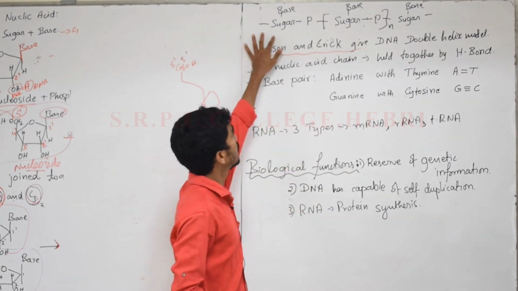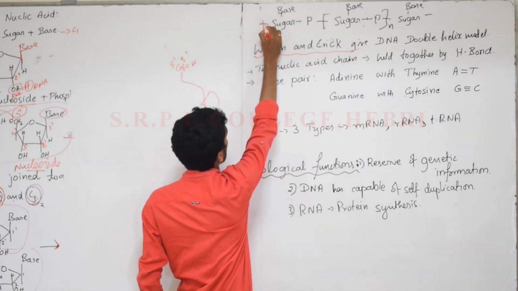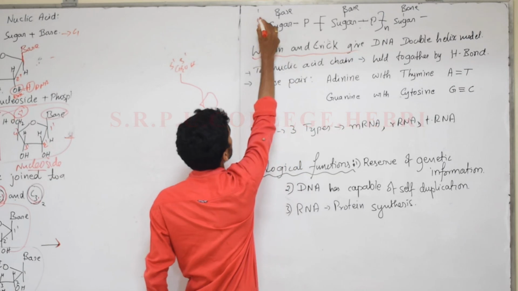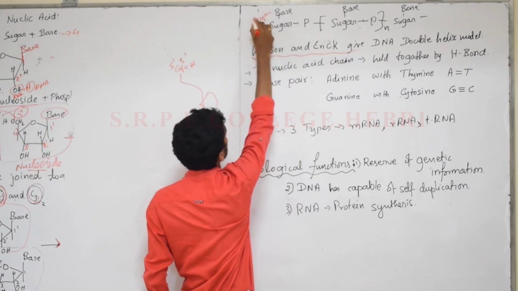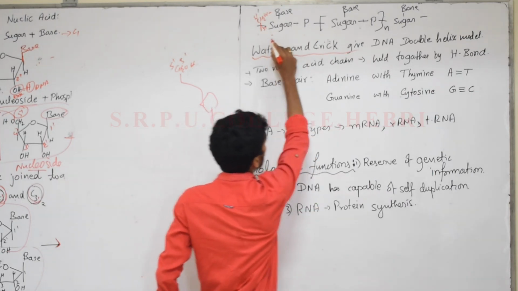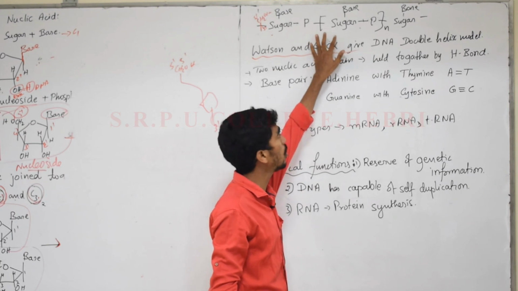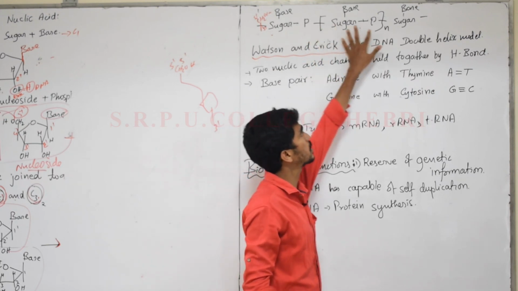So here you can see the sugar moiety ended with the fifth carbon, 5 dash carbon, that is CH2OH. The rest are all bonded, and the continuation process will take place. It is a repeating unit of what? Sugar moiety, base and phosphoric acid.